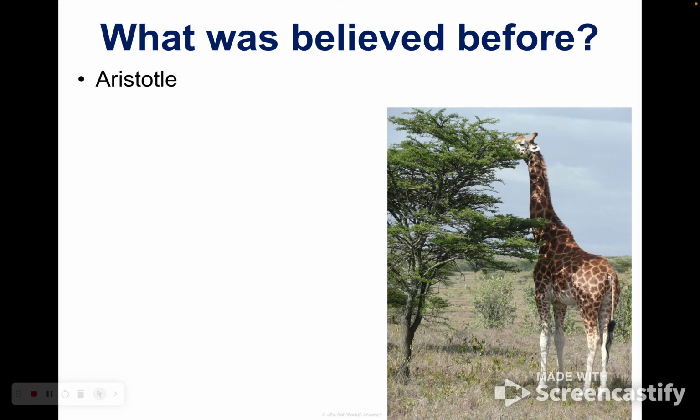Aristotle basically said that organisms become more and more complex. So we had this hierarchy of complexity from very simple organisms to humans, which he thought was the top of complexity. Creationism believes that the earth is very young, about 6,000 years old. That is based on biblical evidence, and that God created organisms to be perfectly adapted to their specific environments.